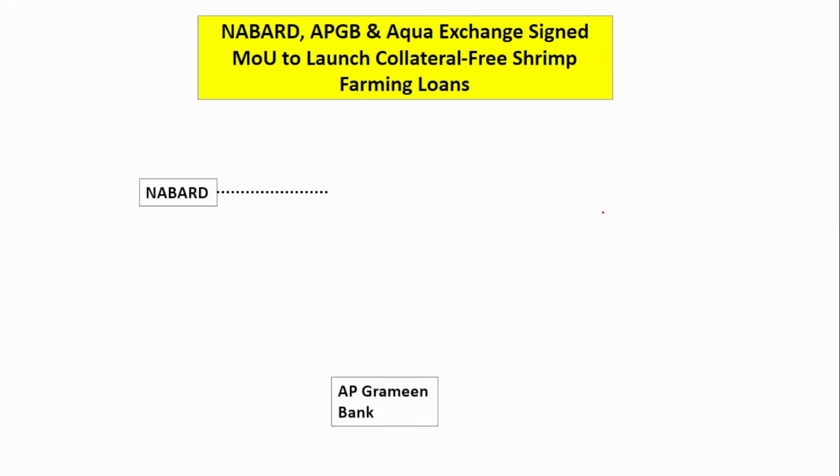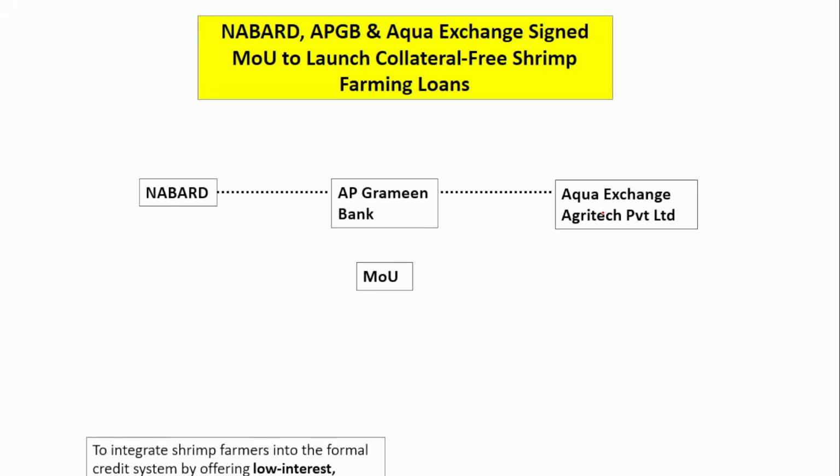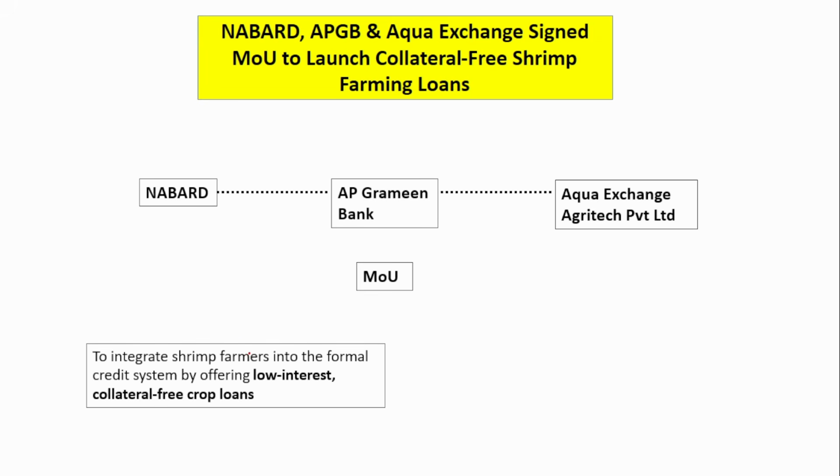Next is NABARD, Andhra Pradesh Gramin Bank and Aqua Exchange Agritech Private Limited. Here there are three parties. Together they have signed an MOU. For what? This is to integrate and bring in the shrimp farmers. Shrimp export is very huge. India exports a lot of shrimp outside.